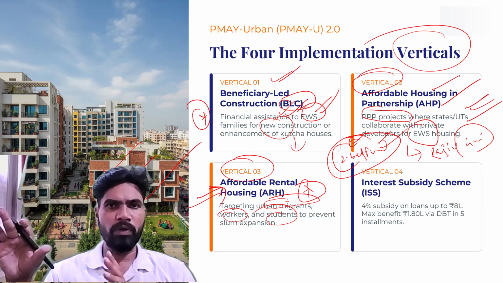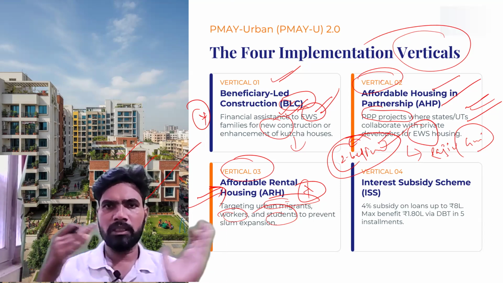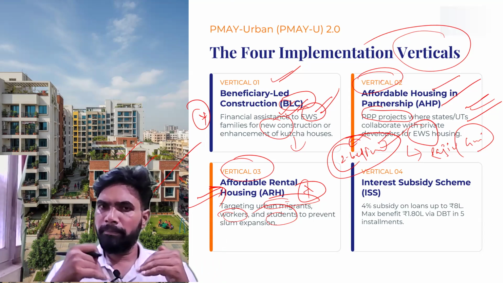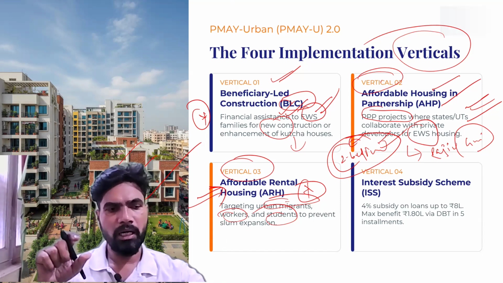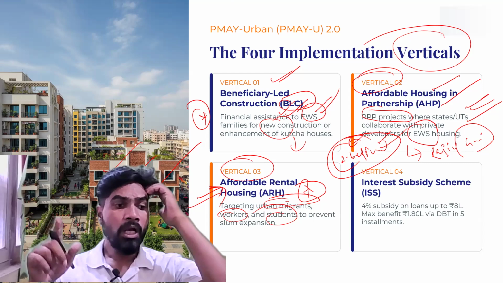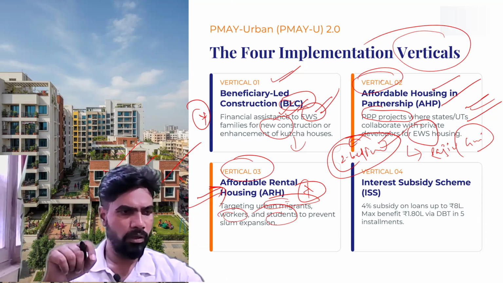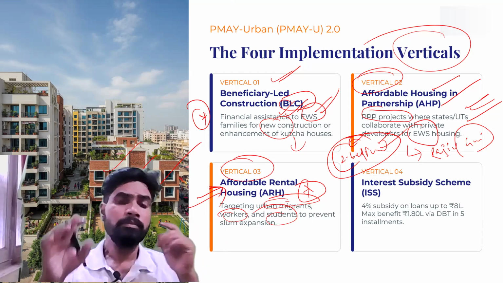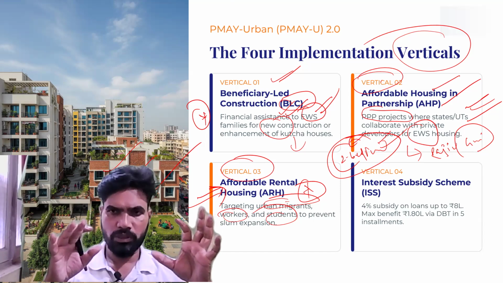They are continuously moving from one place to another, or between the rural areas and urban areas. So what is the best solution for them? You provide an affordable rental house for them. With that in mind, the third component, the affordable rental housing vertical, is made a part of Pradhan Mantri Awas Yojana Urban.